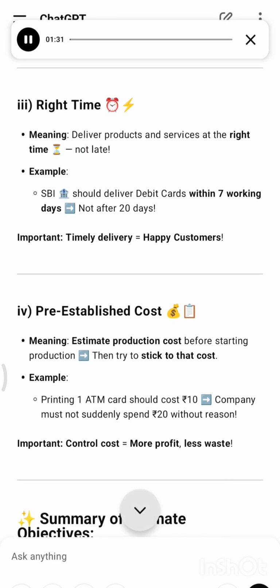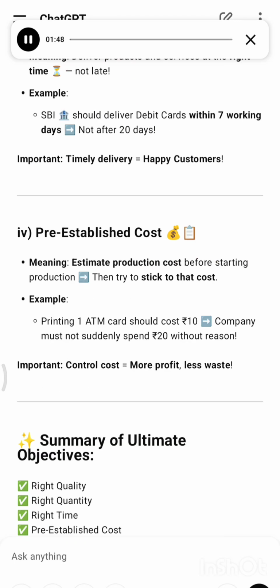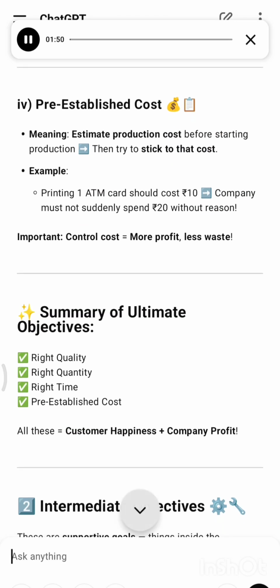Right time. Meaning, deliver products and services at the right time, not late. Example, SBI should deliver debit cards within 7 working days, not after 20 days. Important, timely delivery, happy customers. Pre-established cost. Meaning, estimate production cost before starting production, then try to stick to that cost.